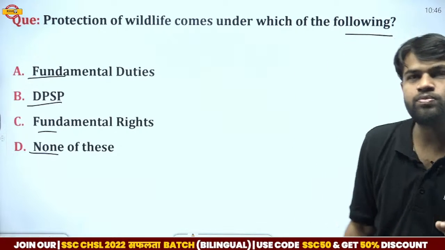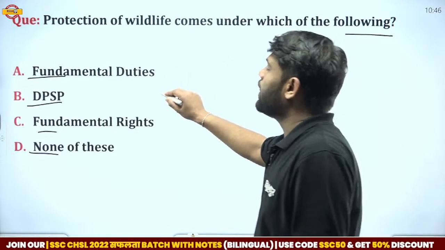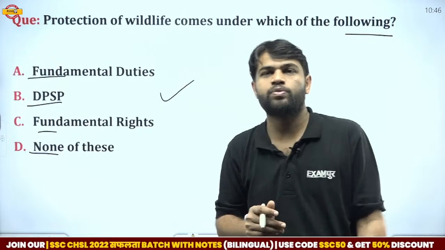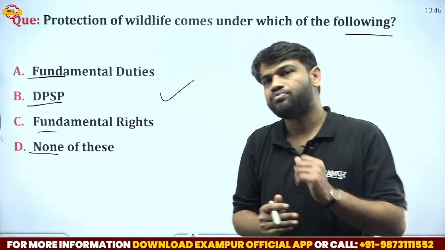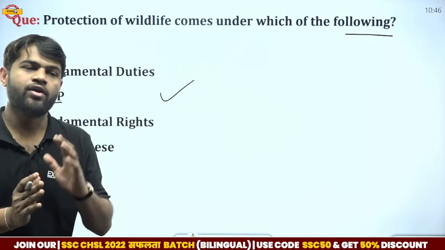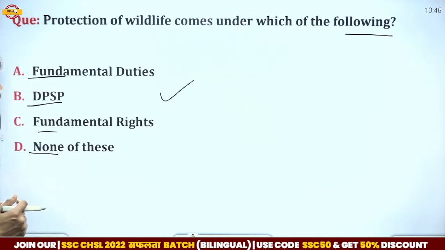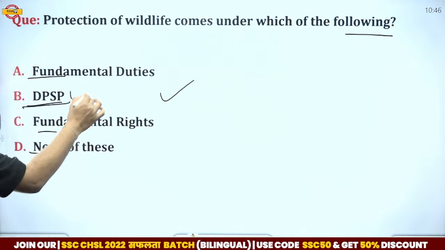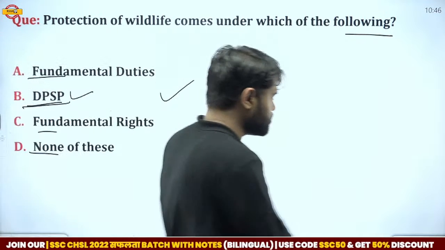So what is the correct answer, guys? The correct answer of this question is Directive Principles of State Policy, DPSP. According to Article 48, it is the duty of the Indian government to protect wildlife and forest. So this is mentioned in Directive Principles of State Policy. Now move on to another question.